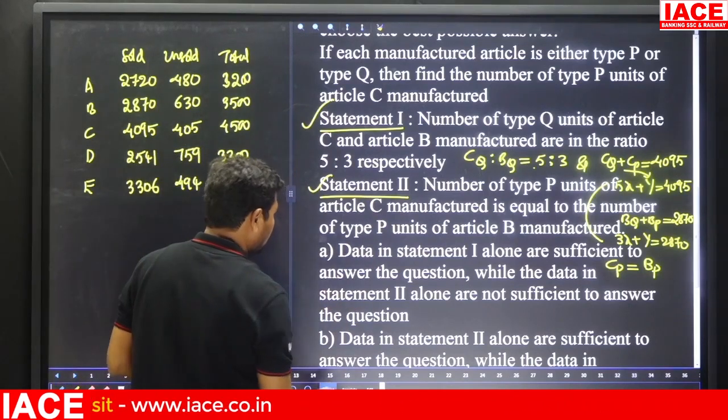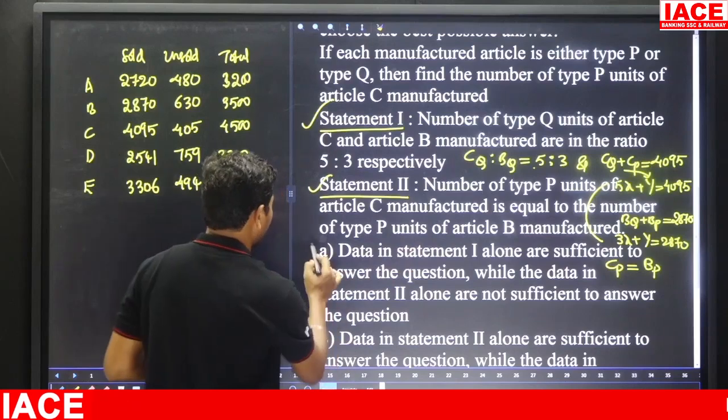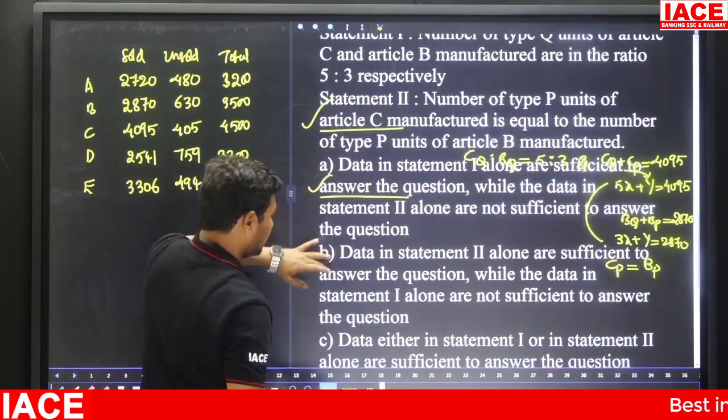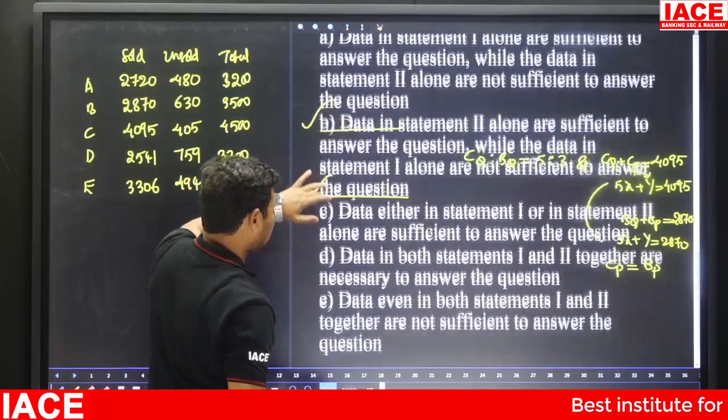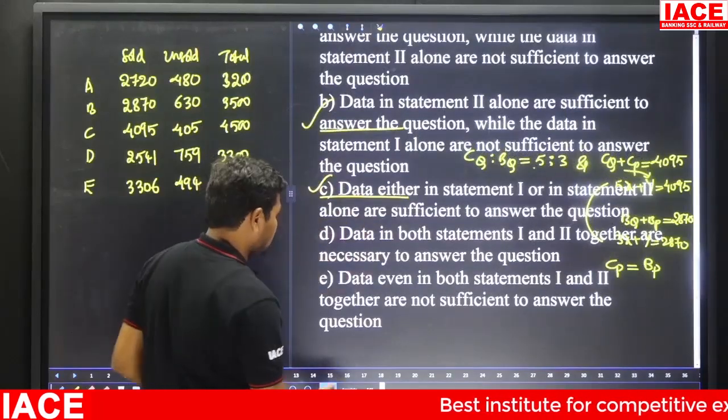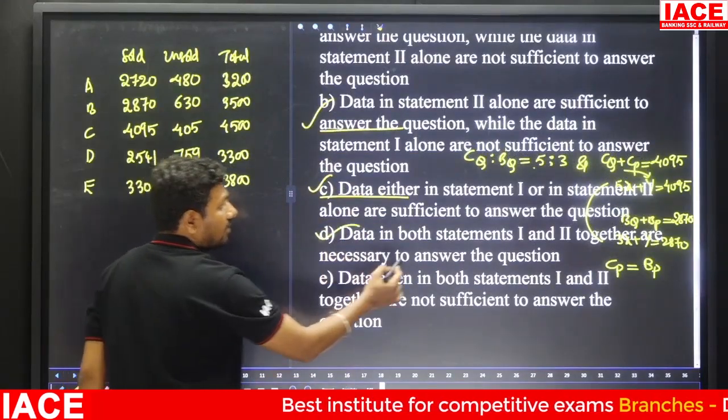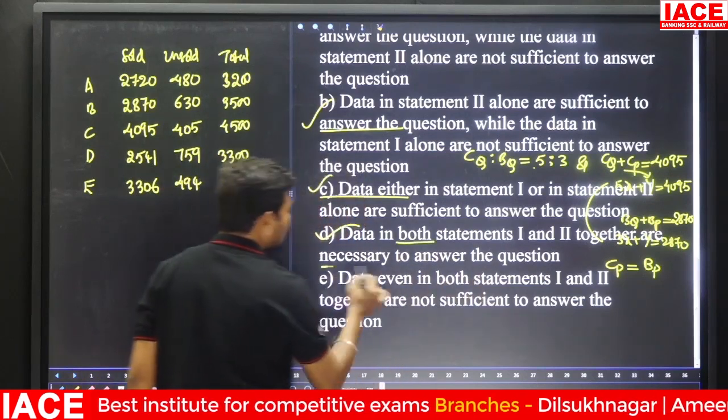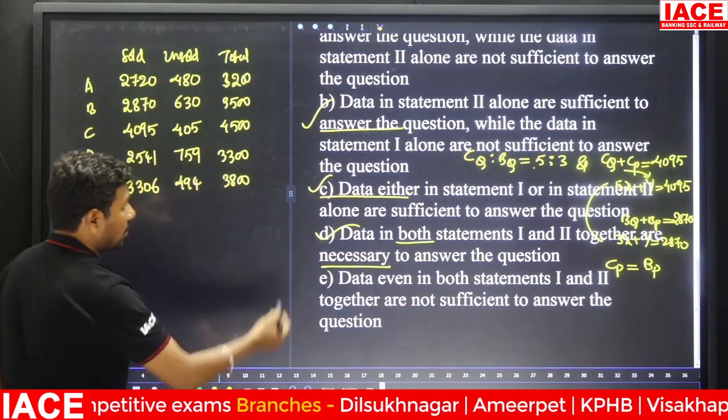Then look at the options here. Data in statement 1 alone, it is wrong. Data in statement 2 alone, it is wrong. Data in either statement, no. The data in both the statements is necessary. That means option D, both statements are necessary to find the answer. Option D is the correct one.